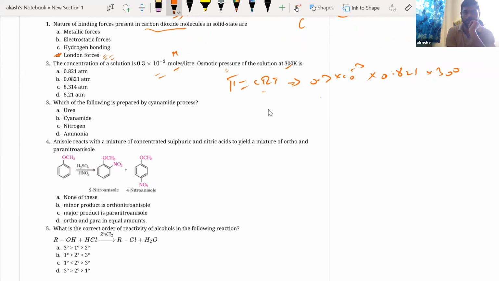So you would have 10 to the power minus 2. I can write this as 3 into 10 to the power minus 3, right? Anyways, don't worry about this. So you have 0.3 into 3, which is approximately 9, into 0.0821. No answers are matching here, anyways. You do the calculation, the answers are not matching here. Don't worry about it. Do the calculation and substitute it here. That will be the answer.